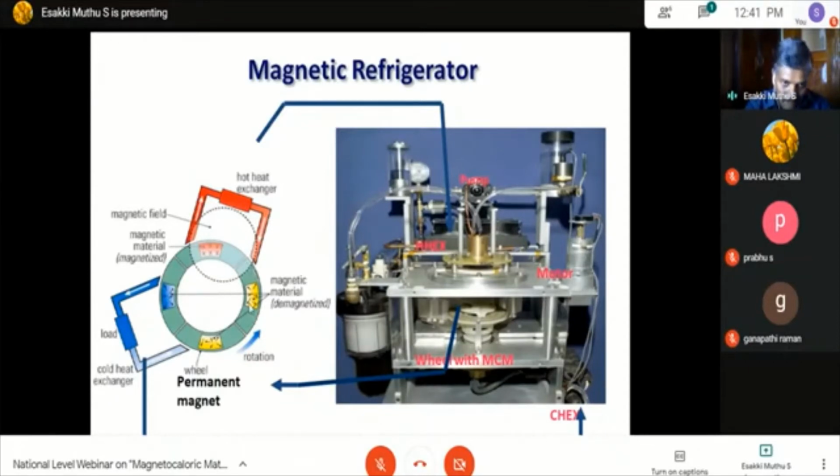When it comes to the demagnetized state, the material gets cooled, and here there is a cold exchanger. This will collect the low temperature part, and it will be fed to the pipe where you want to make the substance cold. This is the phenomenon that occurs in magnetic refrigeration.